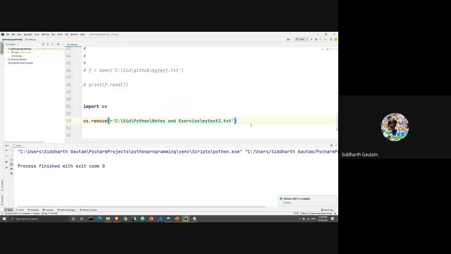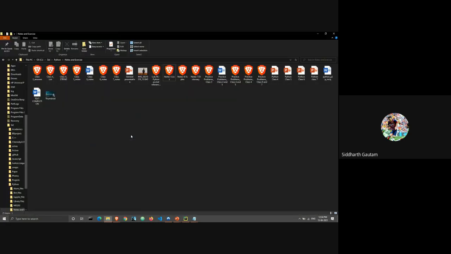Okay, great. So we have os.remove, and what are we removing? We are removing mytext2.txt. We are removing this file. Now we run this. Our program got executed. There was no error. Now let's get back to our folder. Do we still have the file here? Nope, we don't. The file has disappeared.